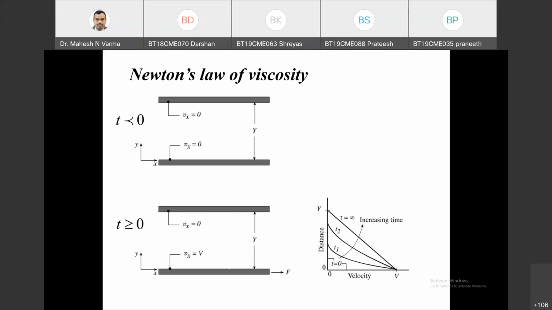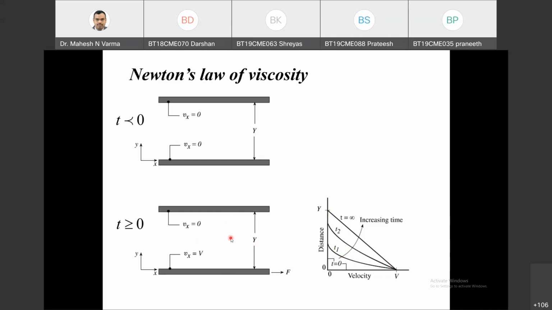This molecule will have momentum. It will transport the momentum to this molecule, and this molecule will transport the momentum to the next molecule. Slowly this momentum is transported, and this will be the velocity profile at time t equals t1. Say 50% of the molecules got the momentum from this plate, and 50% of the molecules are yet to get the momentum. So from say y equals y1 to capital Y, velocity is 0.